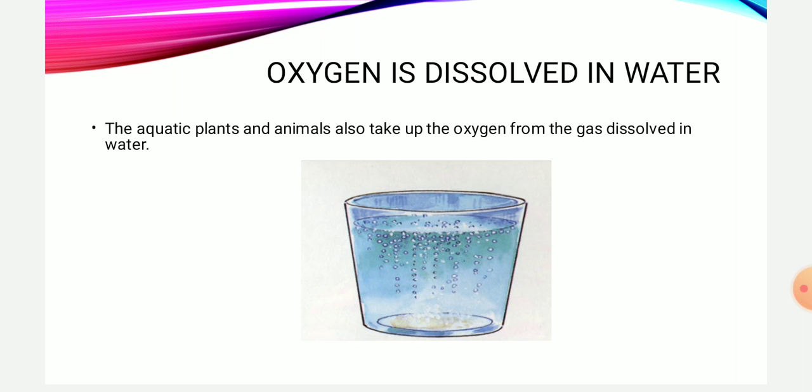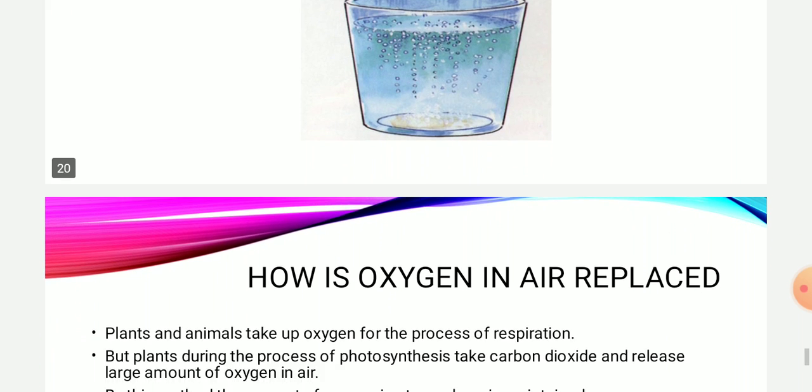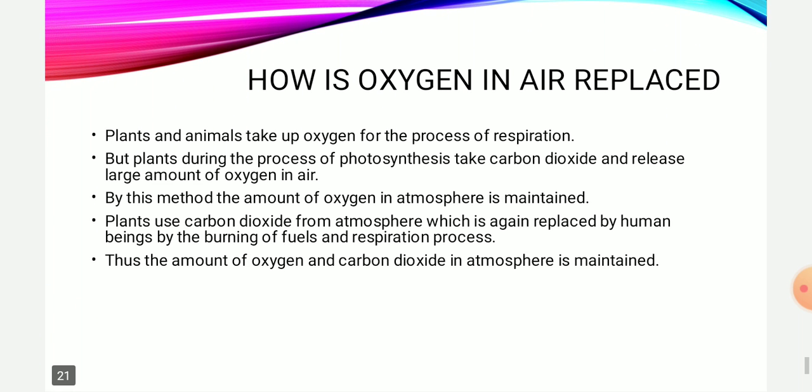Now when we are heating the water, the solubility of air in the water decreases. Because of that, the air which is present in the water comes out in the form of tiny bubbles. So we can say that oxygen is dissolved in water also, which is taken up by the aquatic animals. Now how is this oxygen in air getting replaced?